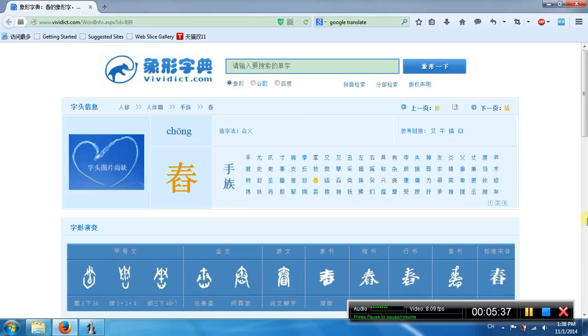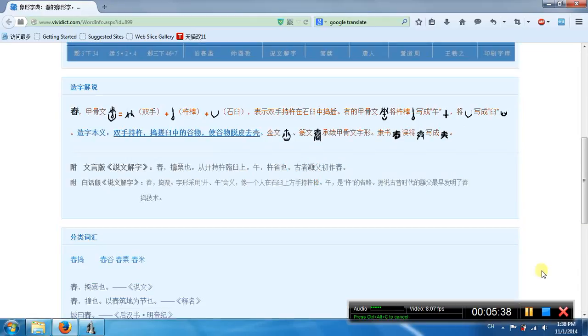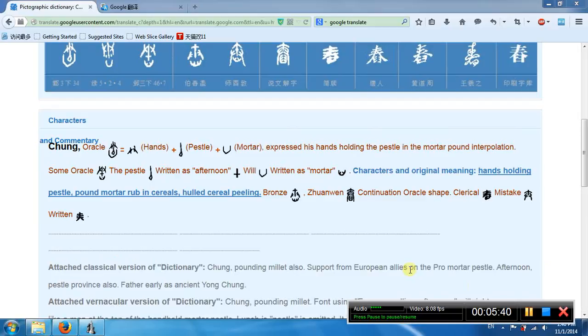This is another chong. So this character has three parts. This is hands. This is pencil. This is mortar. So hand holding pencil, pouring the mortar to the stereo, peeling. To peel the stereo.